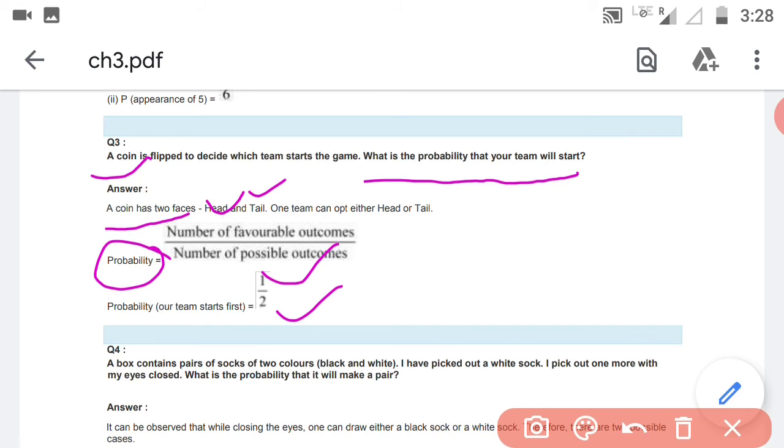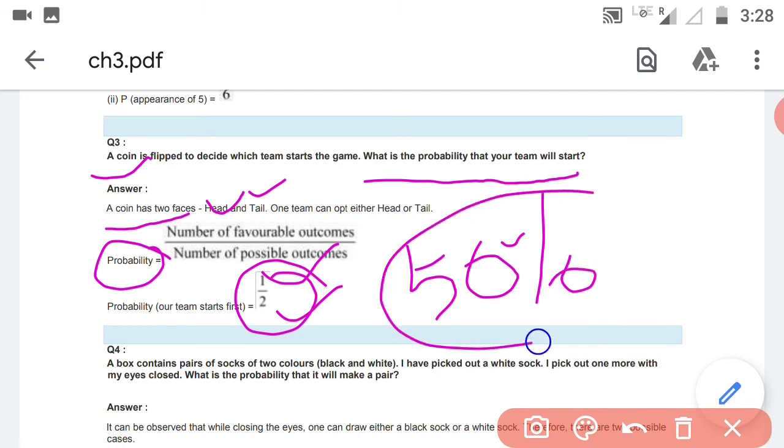So the probability that your team will start the game will be what? Half. That means 50% chance that your team will start the game first. Okay, the chance is only 50%.